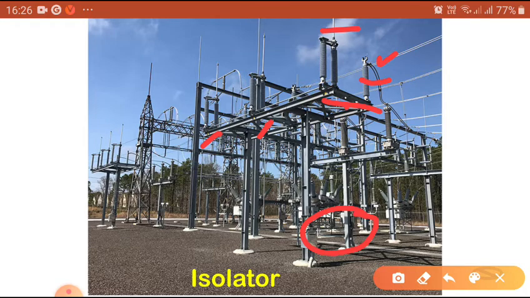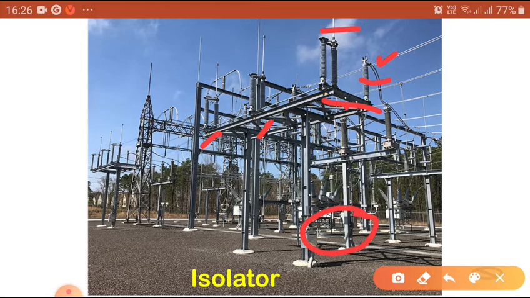And for the reverse process, if we want to close the isolator after work is done, after repair is done, what is the process to energize the supply? First, for opening purpose, you have to open the bada bhai, that is the circuit breaker. After that, the isolator is opened. That is the opening purpose.